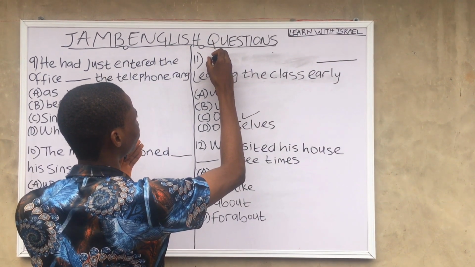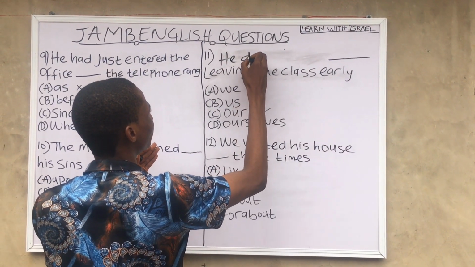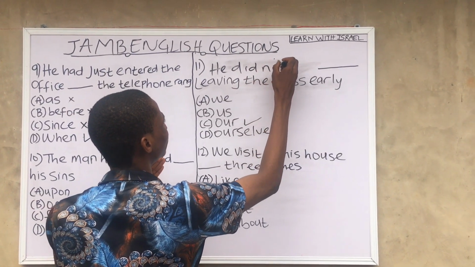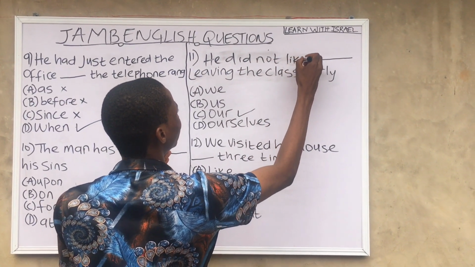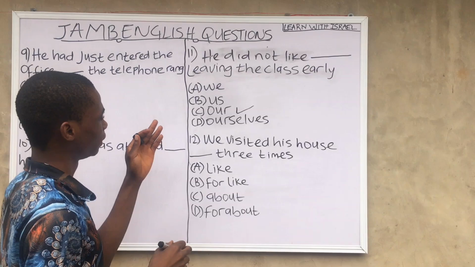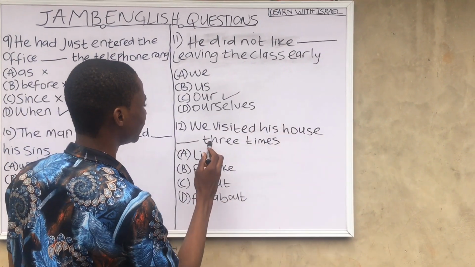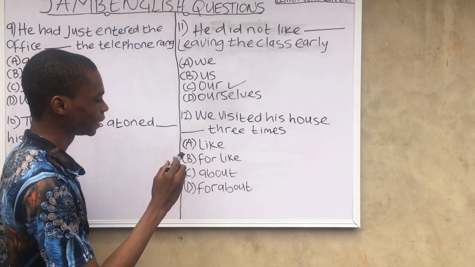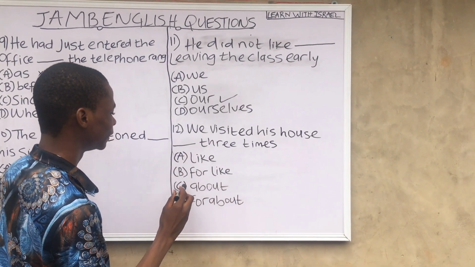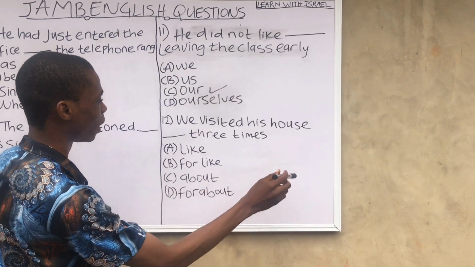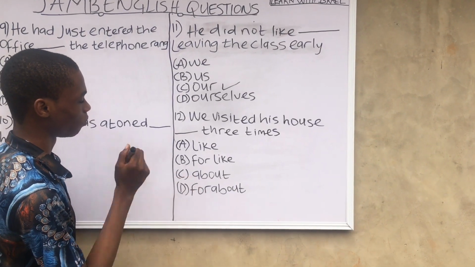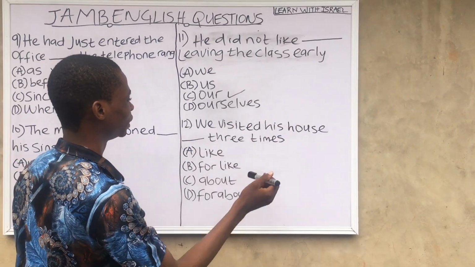So let's write it back. He did not like our leaving the class early. Let's continue. Question 12. We visited his house dash 3 times. A, like, B, for like, C, about, D, for about. So let's start from option D. We visited his house for about 3 times.